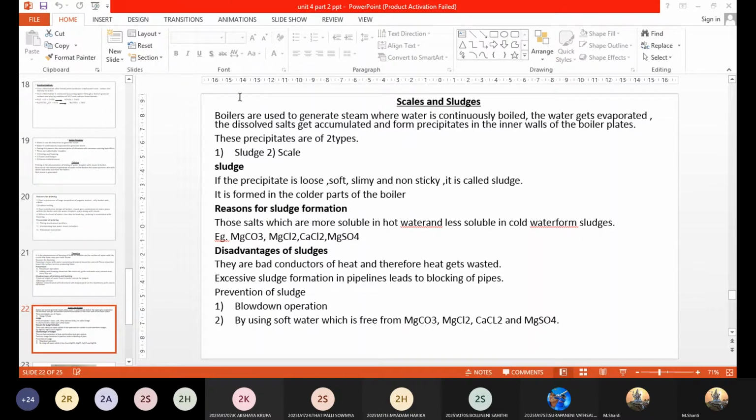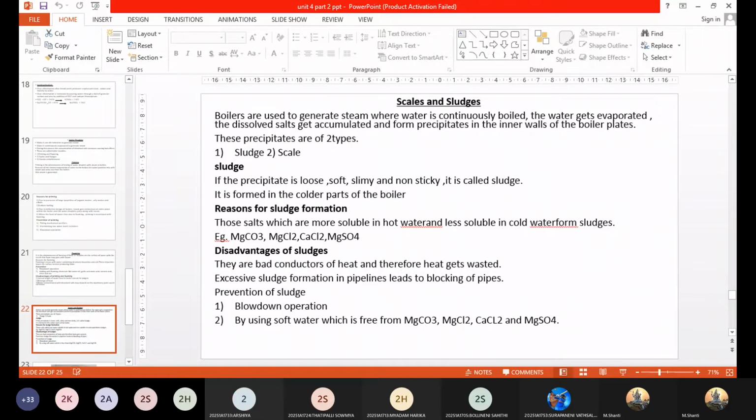Because of the difference in the solubilities. These sludge impurities are readily soluble in hot water, but less soluble in cold water. Therefore, they get deposited in these regions of the boiler as sludges. Any doubts still here?